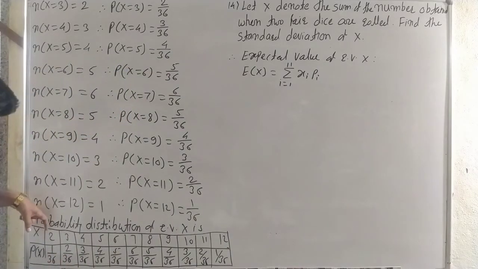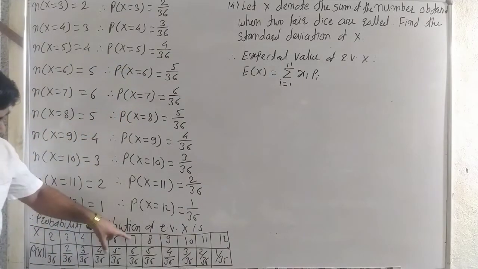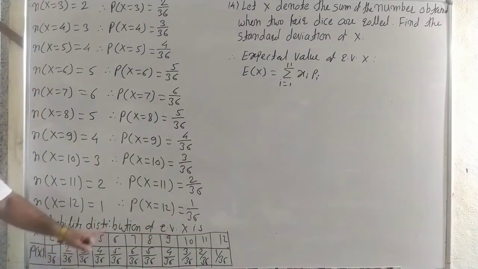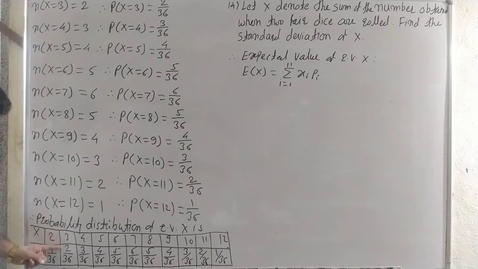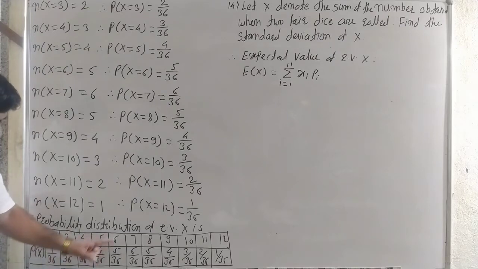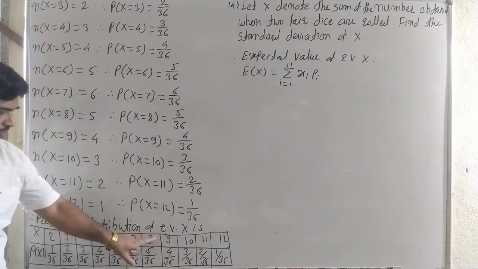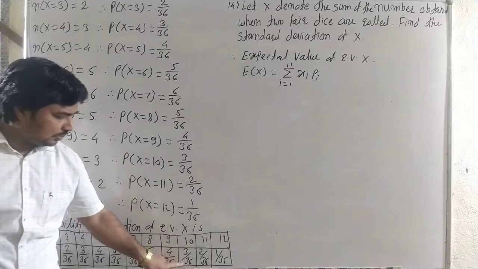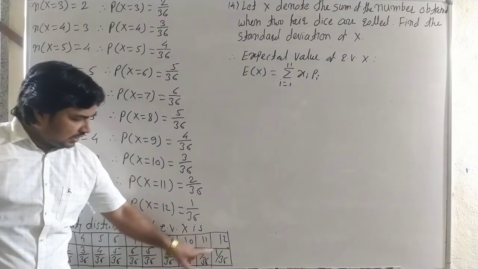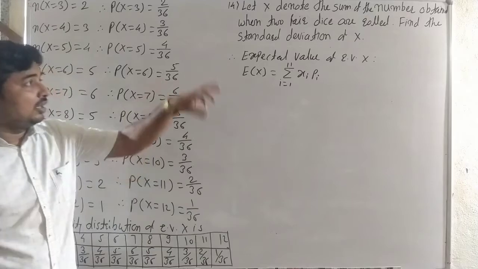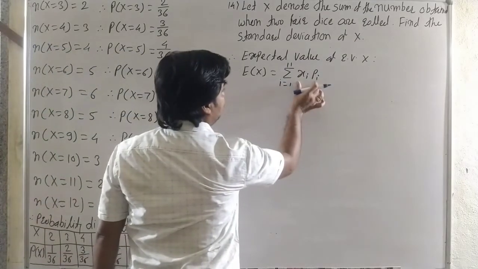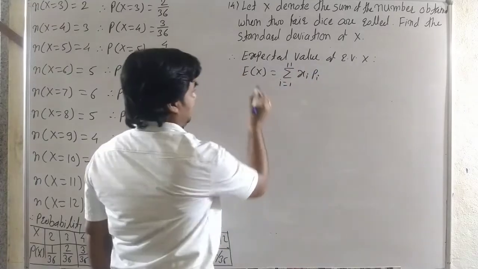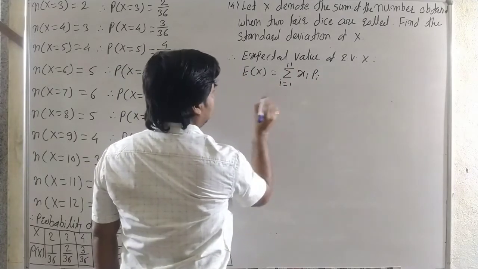There are 11 values of the random variable: 1, 2, 3, 4, 5, 6, 7, 8, 9, 10, and 11. See carefully: it is x1 p1, x2 p2, x3 p3, x4 p4, x5 p5, x6 p6, x7 p7, x8 p8, x9 p9, x10 p10, and x11 p11. Here we write xi into pi, the product of the random variable and their probabilities.